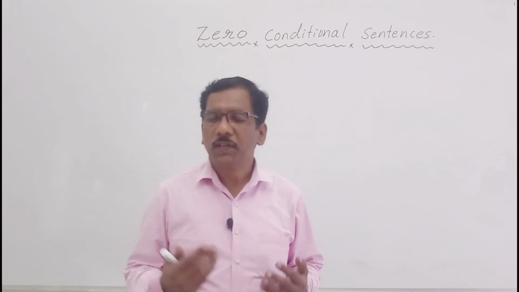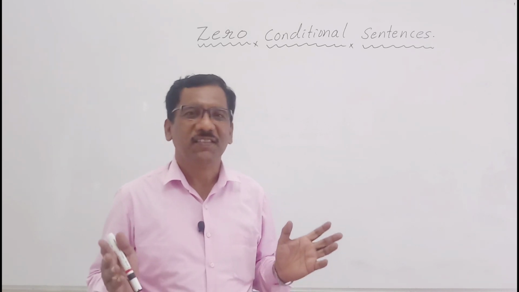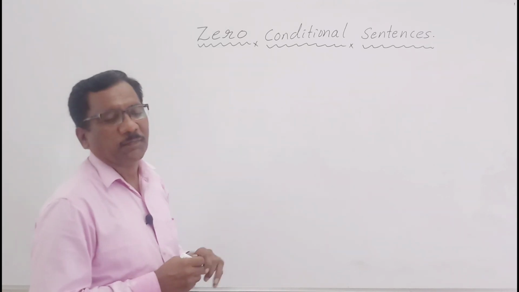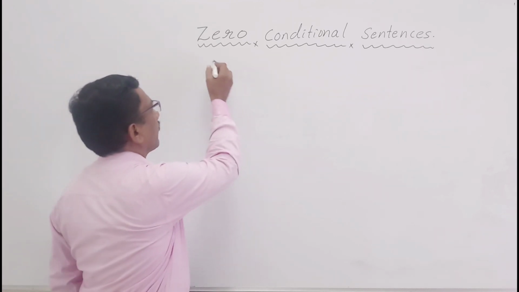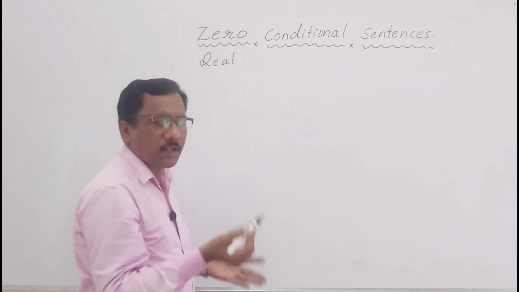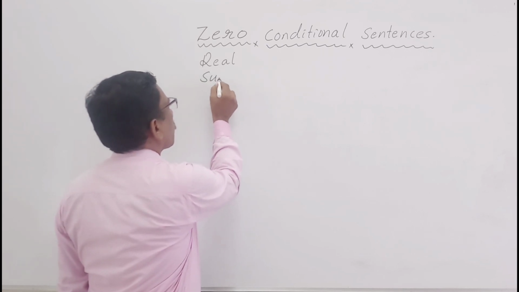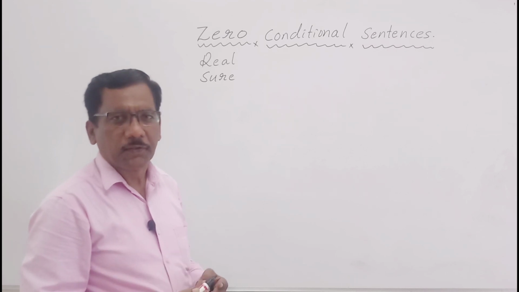Now I am going to share with you something about zero conditional sentences. Dear guys, please see here. Zero conditional sentences in English can also be called real conditional sentences, or some people would like to call them sure conditional sentences.